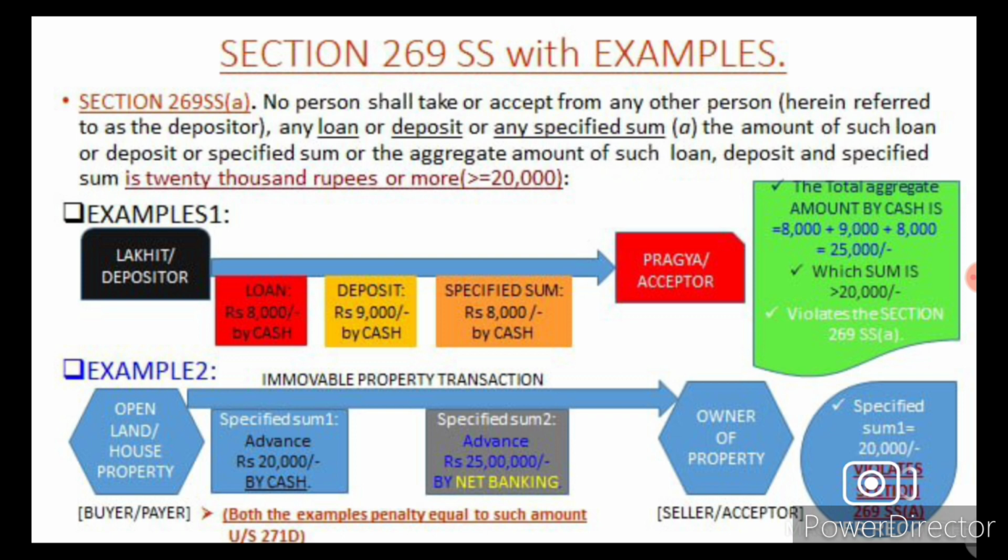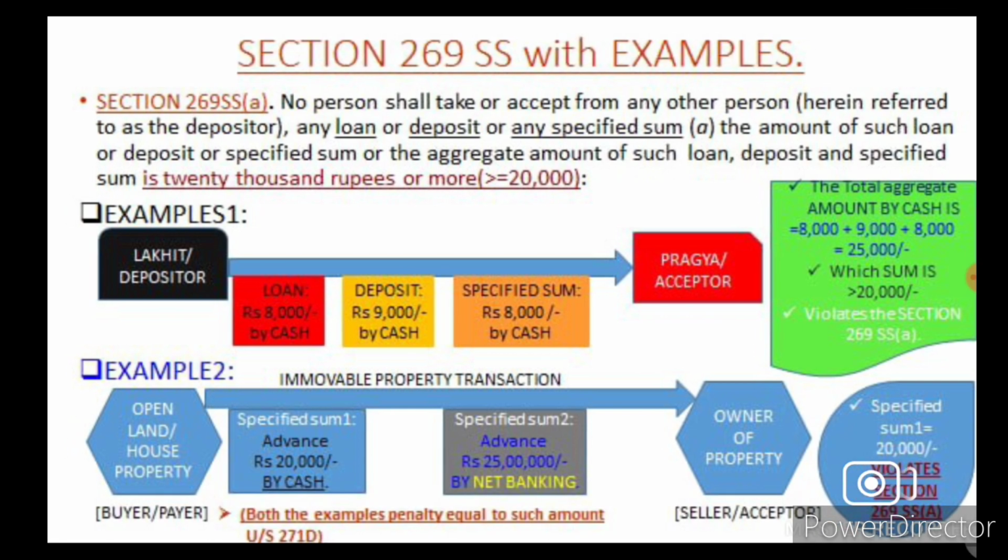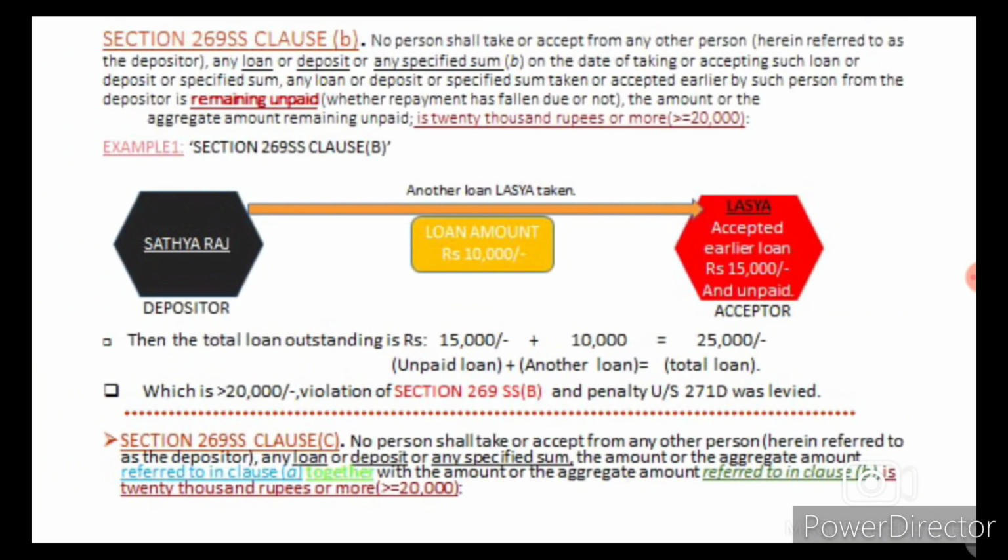The second example, the open land or the house property. It is an immovable property transaction between a buyer of land or house property and the owner of the property. The specified sum is an advance of 20,000 by cash and an advance of rupees 25 lakhs by net banking. The specified sum by cash equals 20,000. It violates Section 269SS clause A. In both the examples, penalty equal to such an amount is levied under Section 271D.